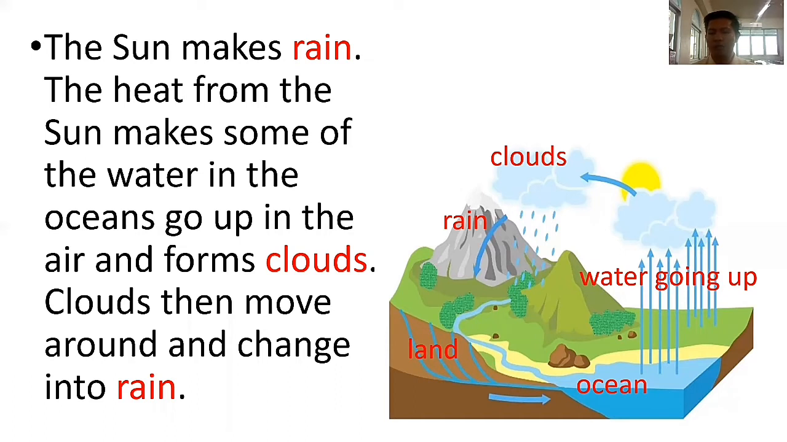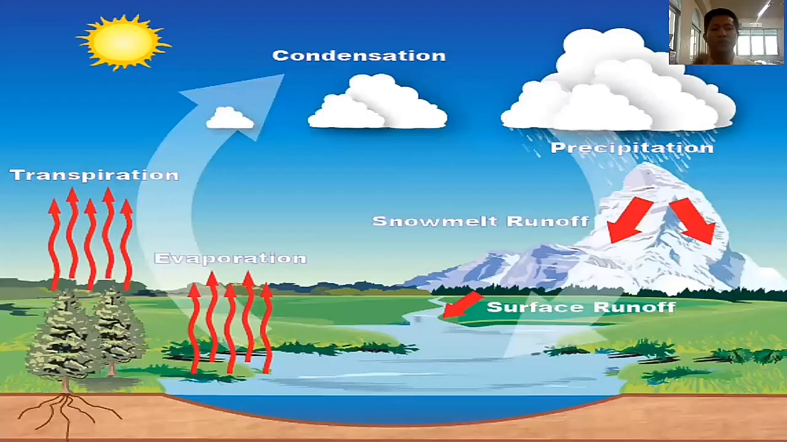Okay, I will repeat. First, the water goes up, and after that, the water becomes clouds, and after that it becomes rain, and the rain goes to the land and to the ocean. Okay, I will make more examples. Look at this one.